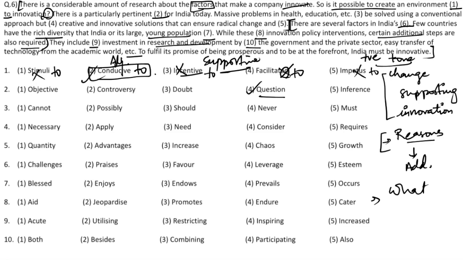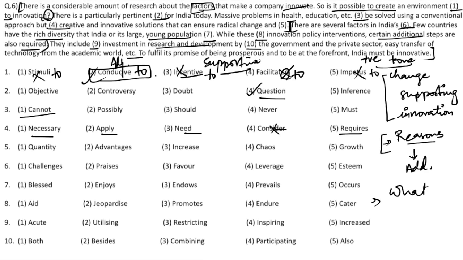Can massive problems in health, education, etc. be solved using a conventional approach? Now it is saying that the problems that we have cannot be solved using a conventional approach, but need creative and innovative solutions that can ensure radical change and blank. What is necessary? Apply, need, consider and requires. So here consider does not follow at all, apply does not follow at all, necessary does not follow at all. There is a confusion between need and requires.